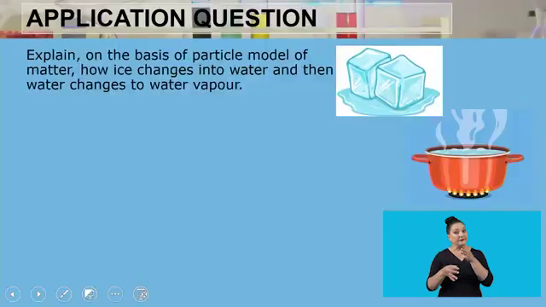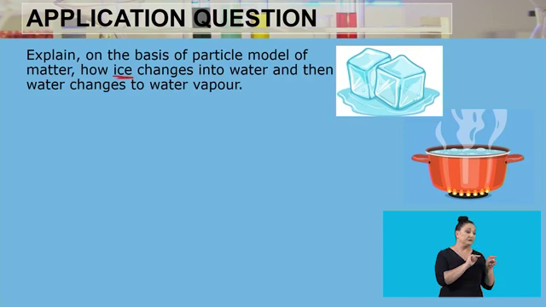Next question. Explain, on the basis of the particle model of matter, how ice changes into water, and then water changes to water vapor.